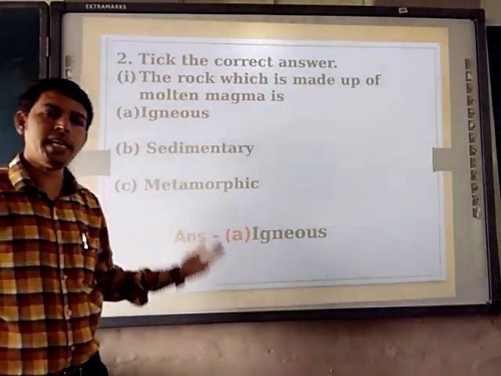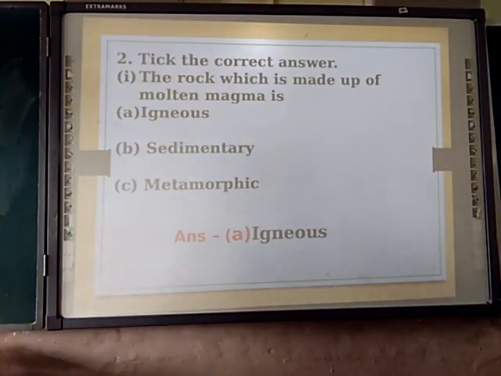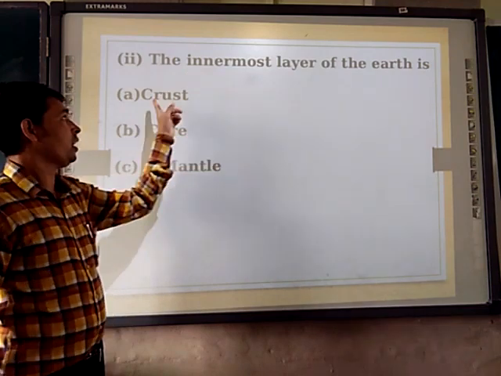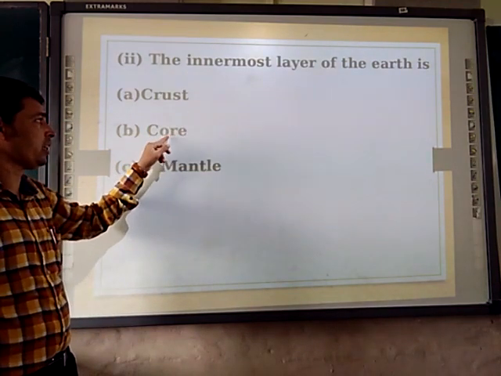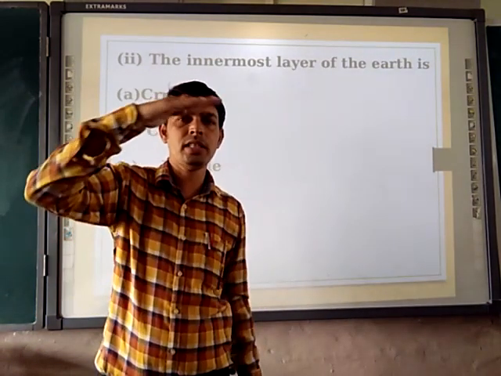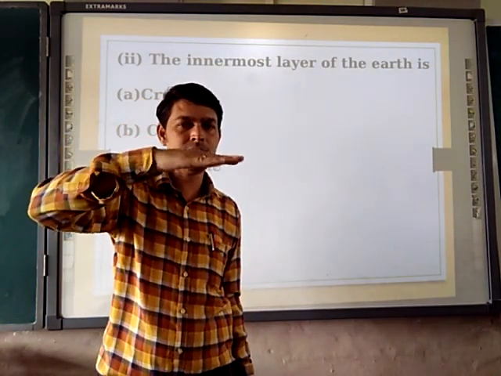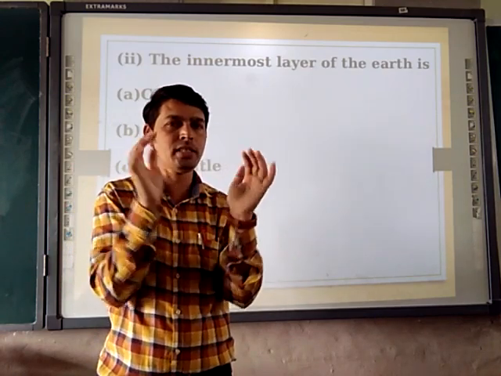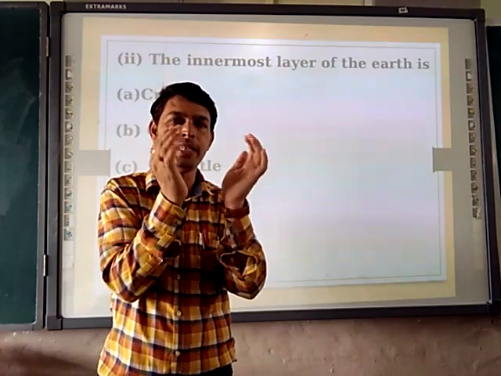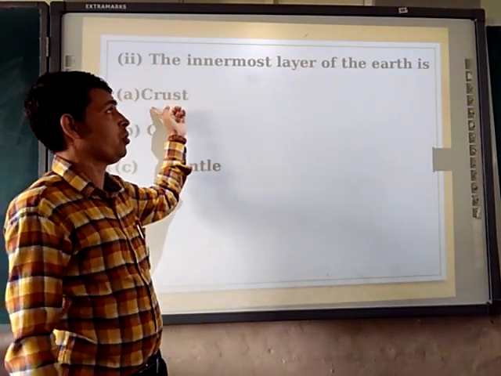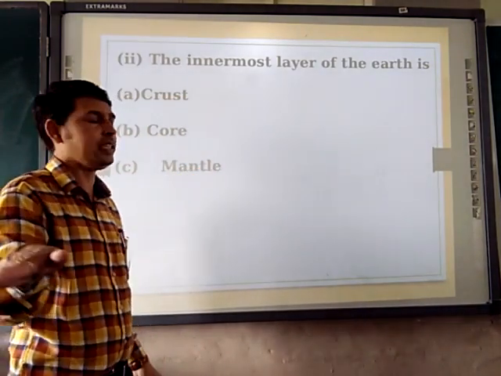Moving toward the second question. The innermost layer of the earth: is crust there, core there, or mantle? As we already know, the crust is there, the mantle is there and the core is there. So the outer shell is crust, then the second layer is mantle and the third one is the core. So the question is asking innermost, so the answer is very clear here.